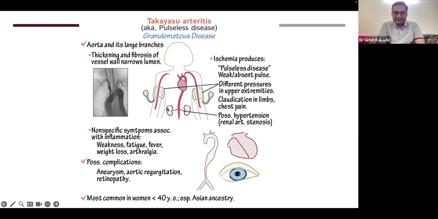So in Takayasu arthritis, you have to take blood pressure in all four limbs, so that we can check whether there are different pressures in the limbs. Claudication in limbs, chest pain, syncope or pre-syncope, and hypertension because of renal artery stenosis. Non-specific symptoms are seen in all. Complications which we want to prevent are aneurysm, aortic regurgitation, and retinopathy, and it is most common in women less than 40 years in Asian countries.